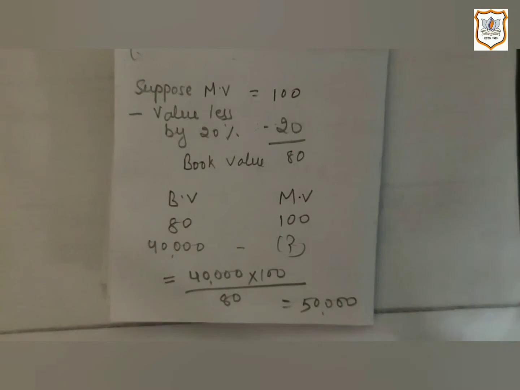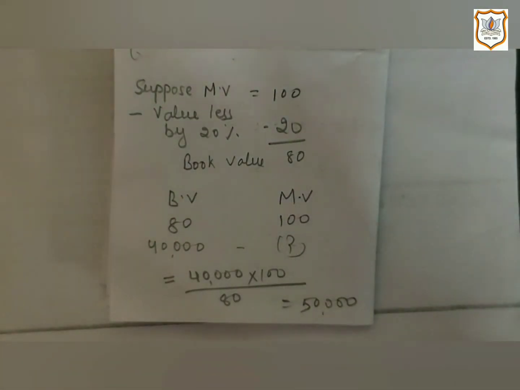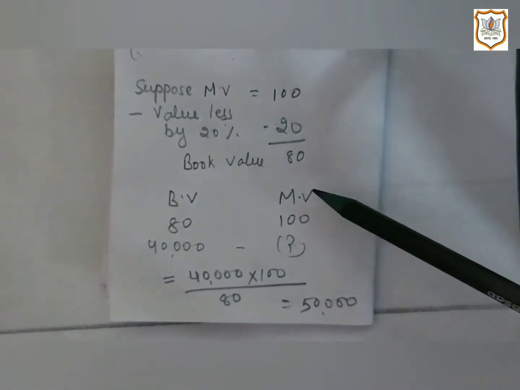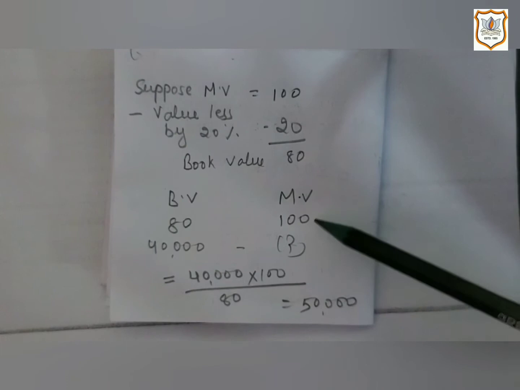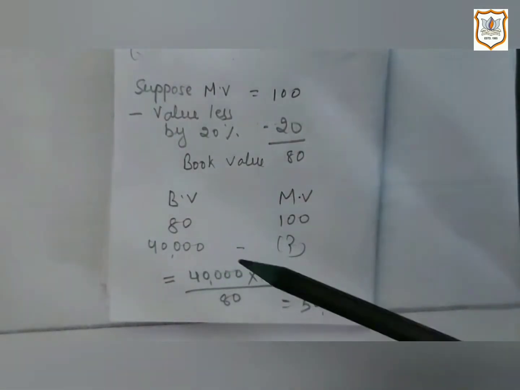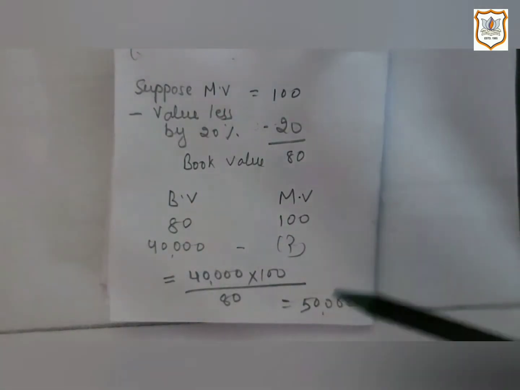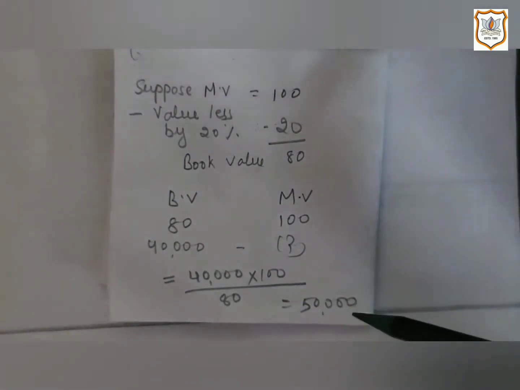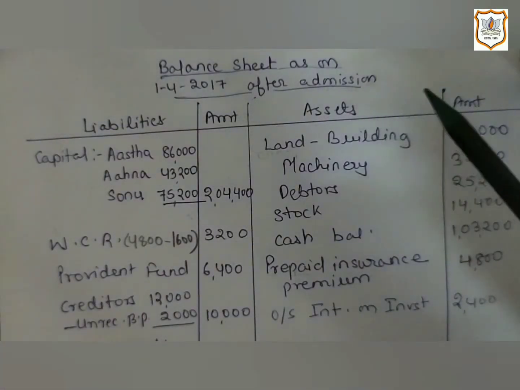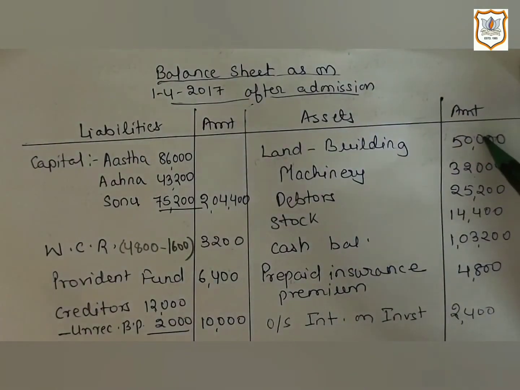Book value is given in their old balance sheet, which is 40,000. So when book value is 80, we assumed market value as 100. So what will be the market value when book value is 40,000? By cross multiplication, we will get 50,000. 50,000 is market value of land and building. So on asset side in balance sheet, we will record land and building at rupees 50,000.